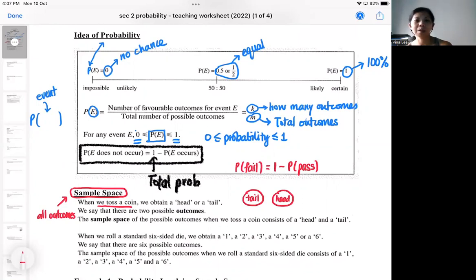So that's called the possible outcomes. When we throw a coin, there are two possible outcomes. So what is the probability of getting a tail? It will be one outcome over a total of two outcomes.